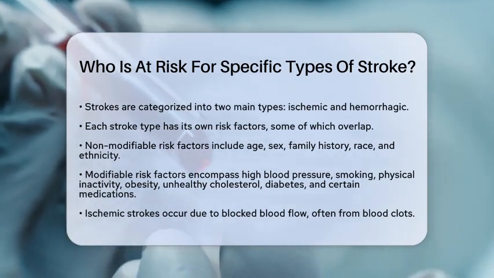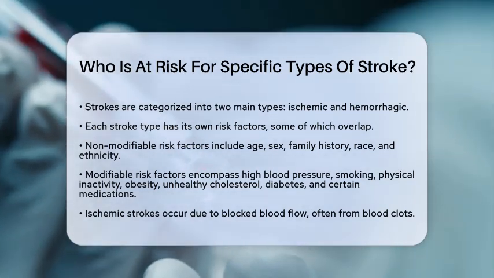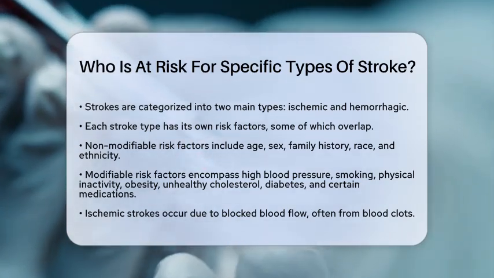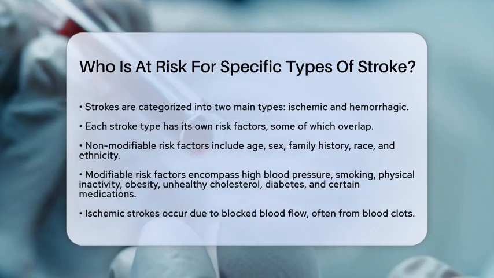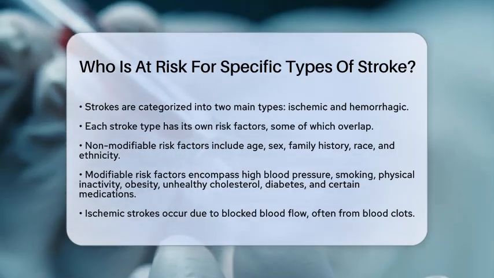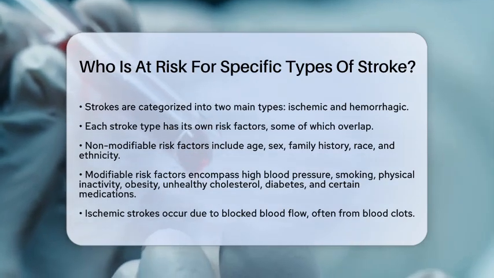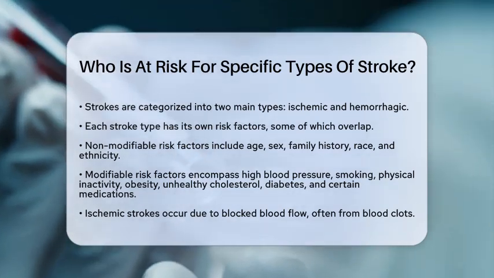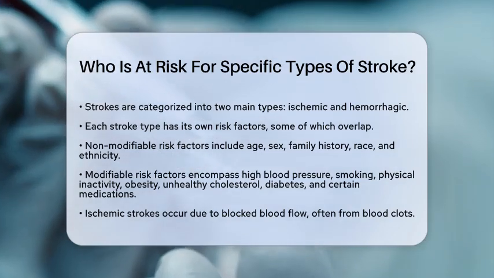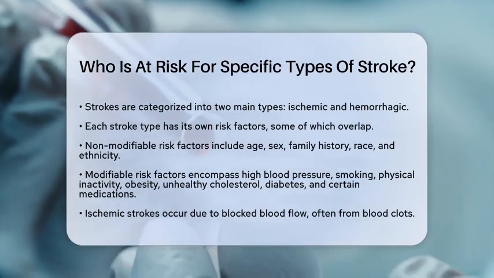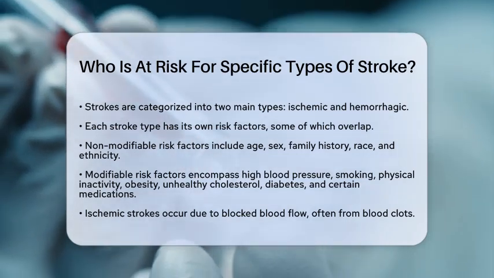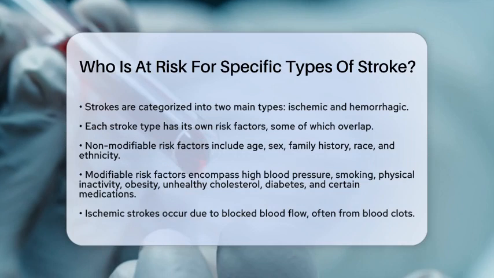First, let's talk about common risk factors that apply to both types of strokes. Non-modifiable factors include age, sex, family history of stroke, race, and ethnicity. These are factors we cannot change but can help identify those at higher risk. On the other hand, modifiable factors include high blood pressure, smoking, physical inactivity, obesity, unhealthy cholesterol levels, diabetes, and certain medications. Addressing these can significantly lower the risk of having a stroke.